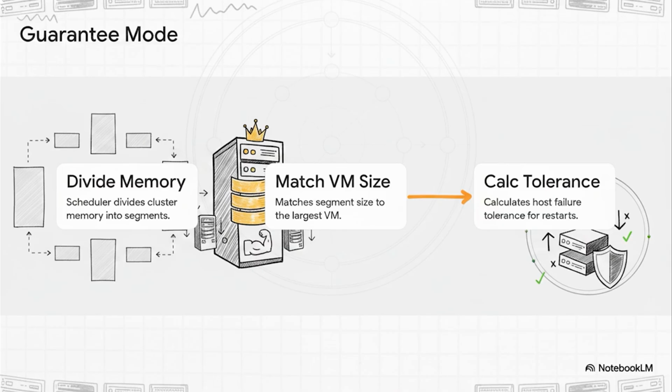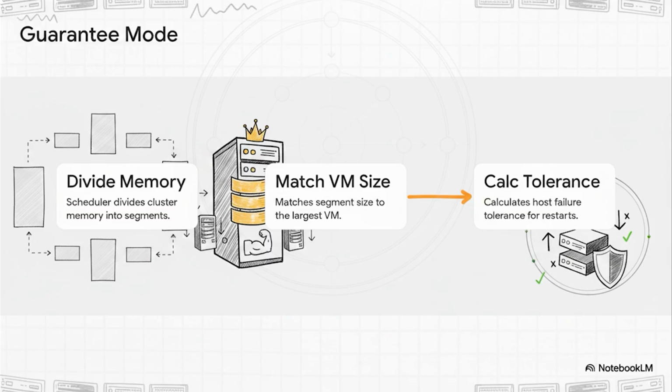Well, to provide those guaranteed restarts, AHV uses a feature called Guarantee Mode, which leverages segment-based reservation. It follows 3 specific steps. First, the scheduler divides the total cluster memory into segments. Second, and you absolutely need to remember this for the test, it matches the segment size to the single largest VM it guarantees to restart. And third, it calculates the host failure tolerance to make sure enough of those segments are set aside.